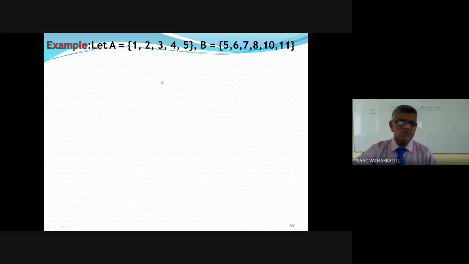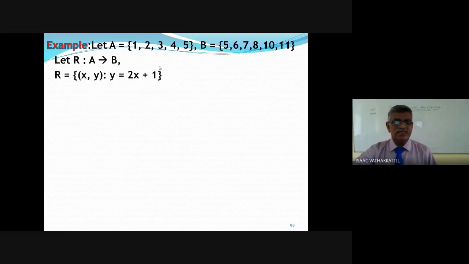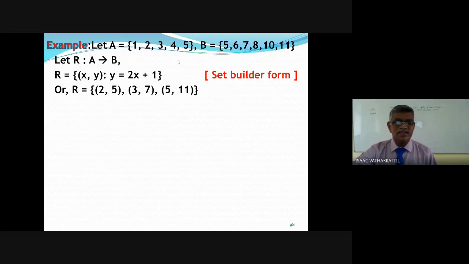But I'm going to write a few subsets. Let R from A to B, R equal to the set of xy such that y equal to 2x plus 1. Well, I have written in a set builder form. Look at xy where y is 2x plus 1. That means when x is 2, y is going to be 5. When x is 1, y is going to be 3. It is not there, don't worry. If x is 3, y is going to be 7.